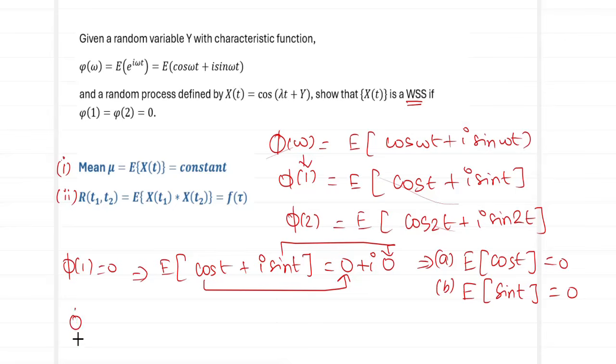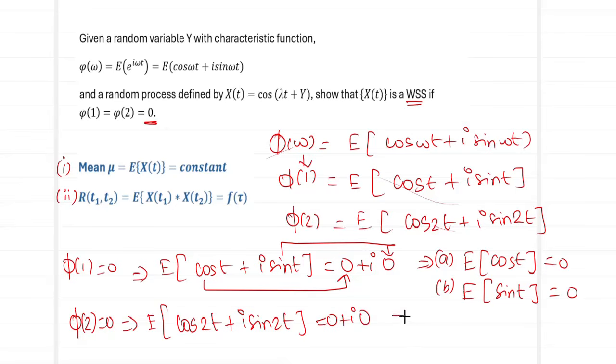What is the second criteria we have is phi of 2 equal to 0. This implies expected value of cos 2t plus i sin 2t equal to 0 plus i0, which has been given to us as condition here. So this implies equating the real part, expected value of cos 2t is 0.